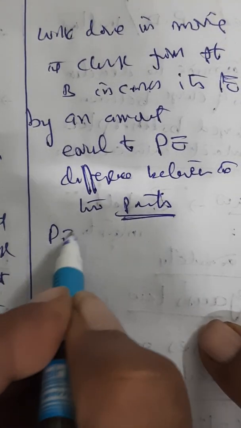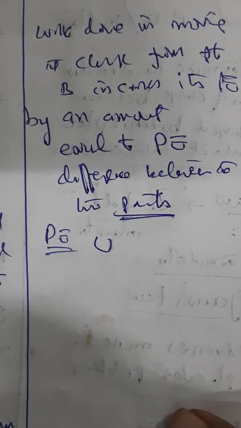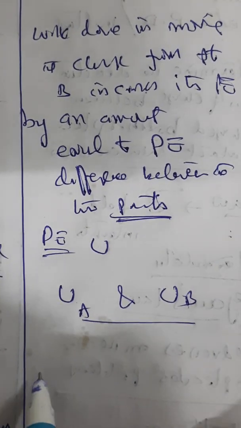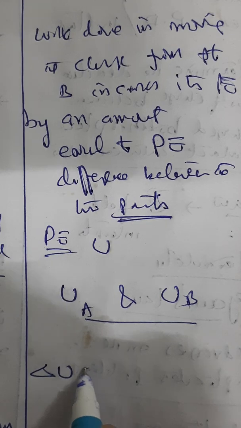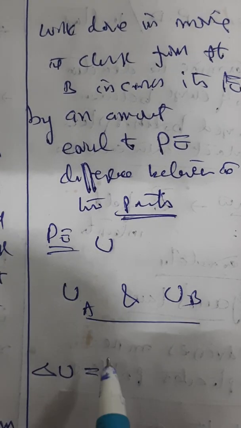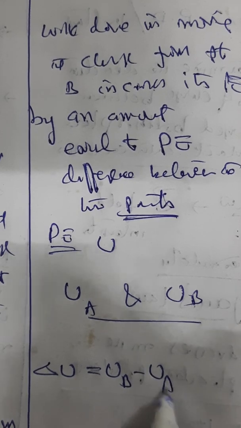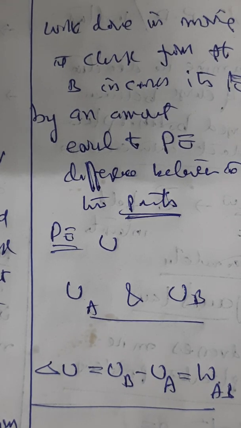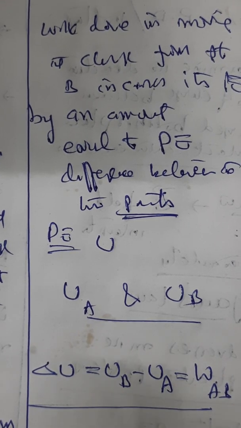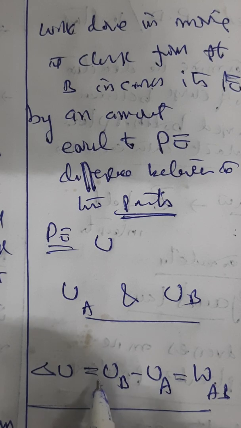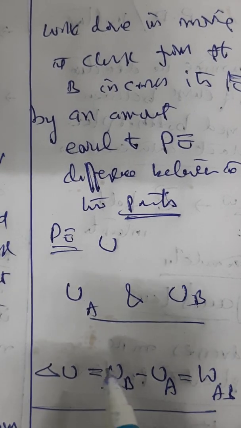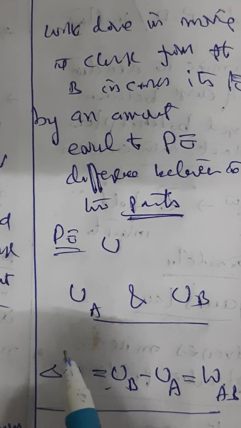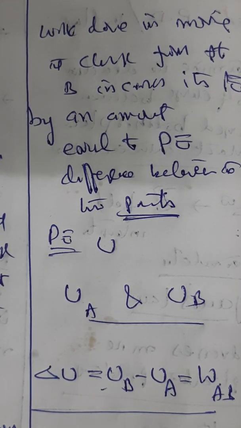Generally, potential energy is represented by the alphabet U. So you have potential energy at A, you have potential energy at B. If you are calculating delta U, that is nothing but UB minus UA. This is the work done in moving the charge from A to B. So the electrical potential energy difference between the two points B and A is the minimum work required to be done by the external force, moving without any acceleration, to bring the test charge from A position to another position.